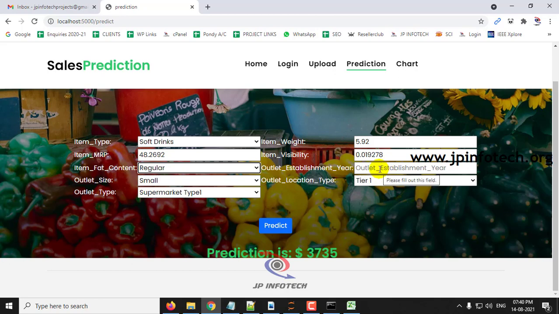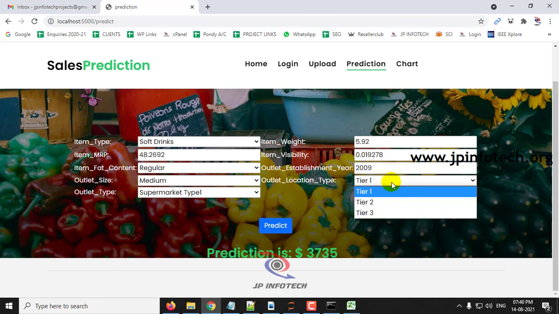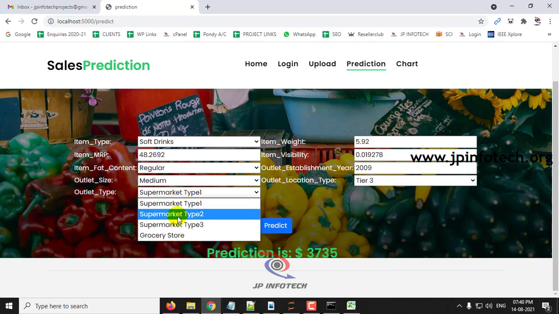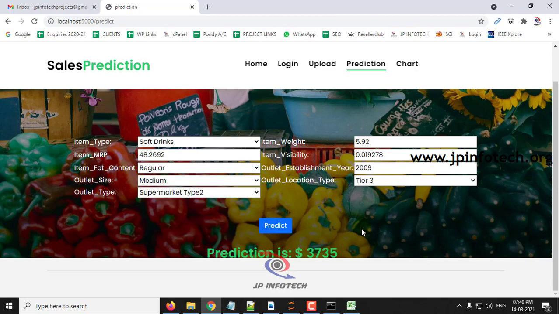Outlet establishment year is around 2009. Outlet size is medium and location type here is tier 3 and outlet type is supermarket type 2. Let me click predict. Here the value is around 443, which is also the same as the train data.